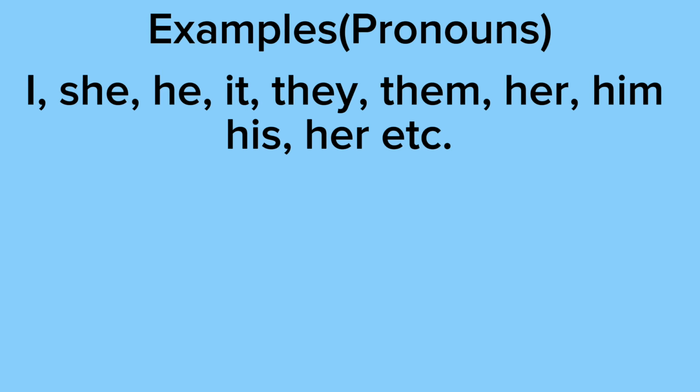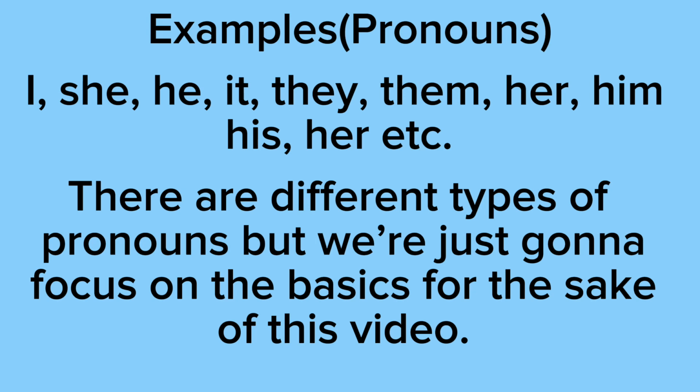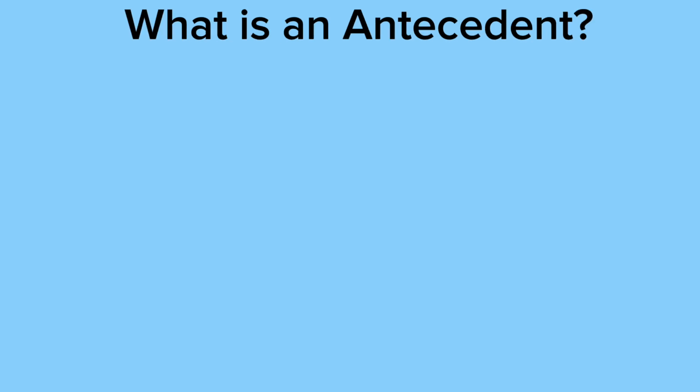Also, there's singular pronouns, which means we're just talking about one person, and plural pronouns, which means we're talking about more than one person. So keep that in mind. There are different types of pronouns, but we're just going to focus on the basics for the sake of this video. So what is an antecedent?